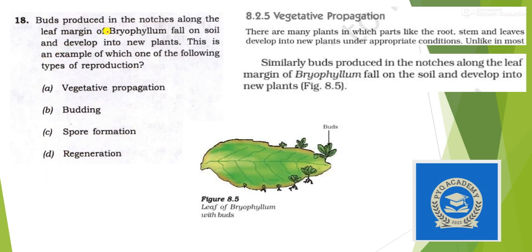Next, buds produced in the notches along the leaf margin of Bryophyllum fall on soil and develop into new plants. This is an example of which one of the following types of reproduction? So it is an example of vegetative. You can see here in the vegetative propagation column it is written that there are many plants in which parts like root, stem, leaves develop into new plant under appropriate conditions, and you can see here how roots are developing from the tips of a leaf of this plant. So answer here should be option A, vegetative propagation.